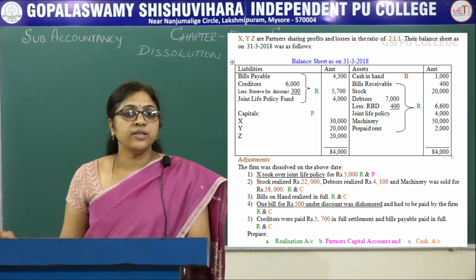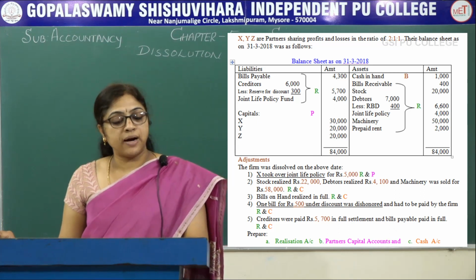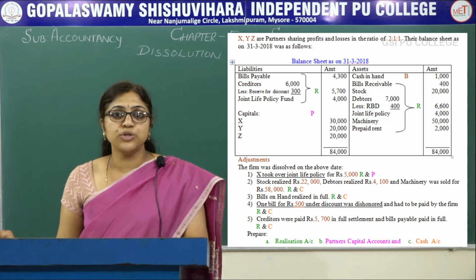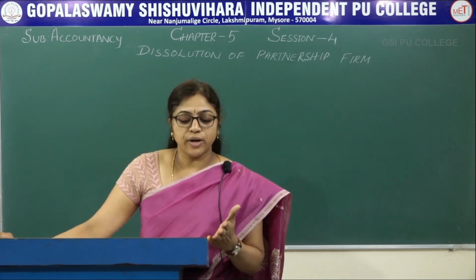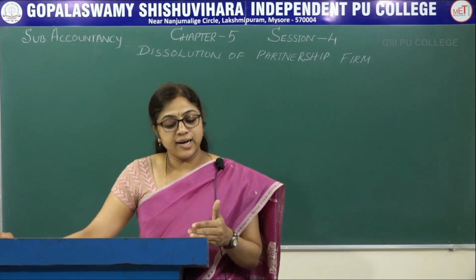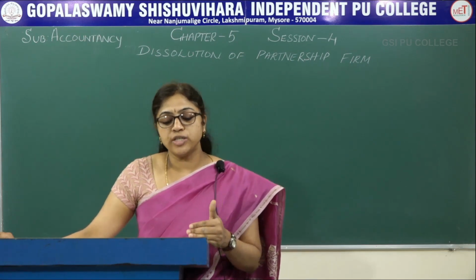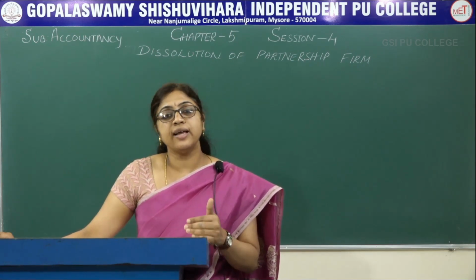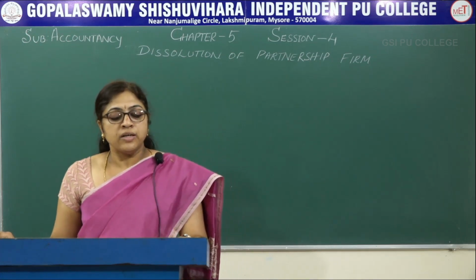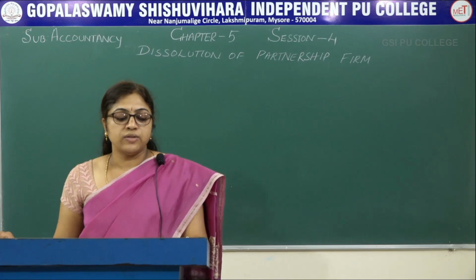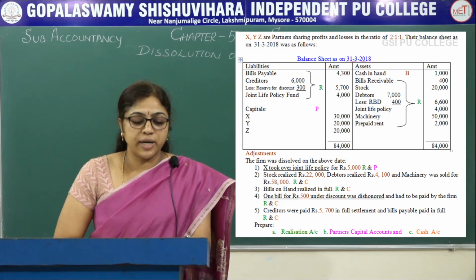So in this question, X, Y, Z are partners, their share is 2:1:1. So the bills payable, creditors and joint life policy fund are recorded in the realization account credit side. Reserve for discount is recorded on the debit side.